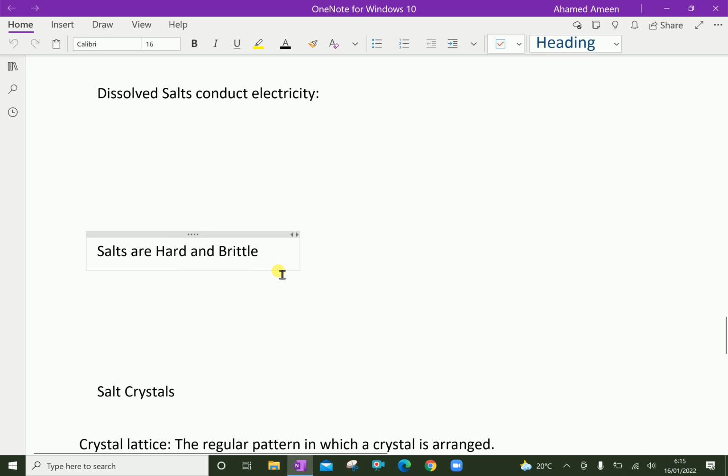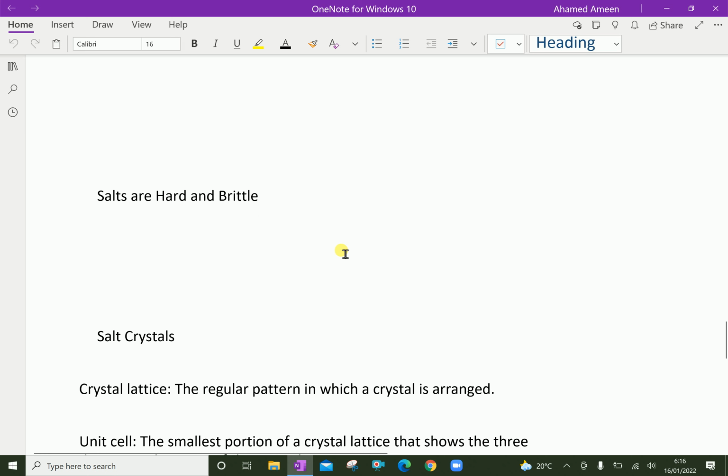Brittle means that when the applied force becomes too strong to resist, the crystal develops a widespread fracture rather than a small dent. The ions in a crystal are arranged in a repeating pattern forming layers. Each layer is positioned so that a cation is next to an anion in the next layers. Like that, these salts are arranged.